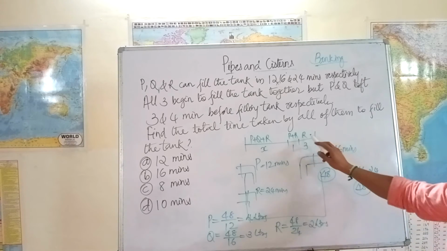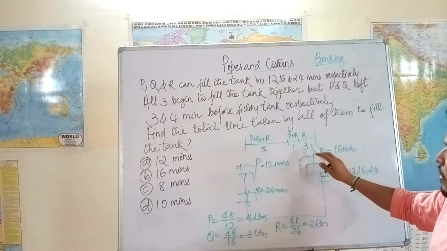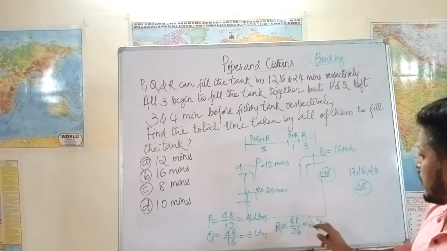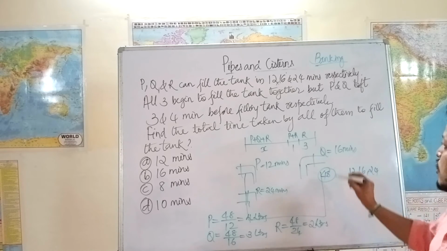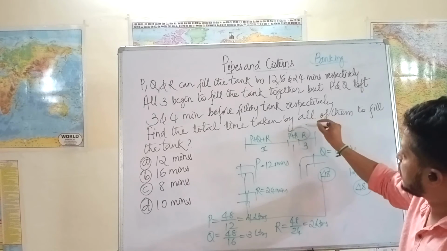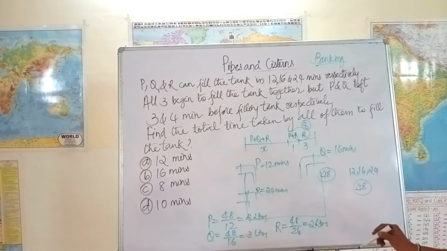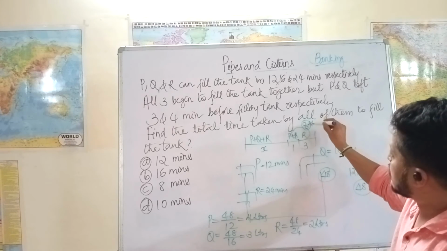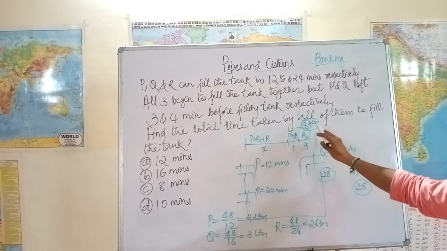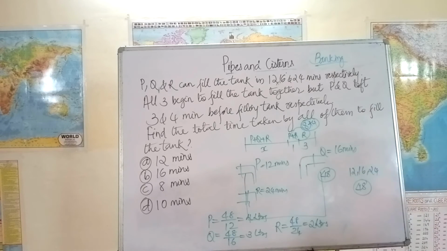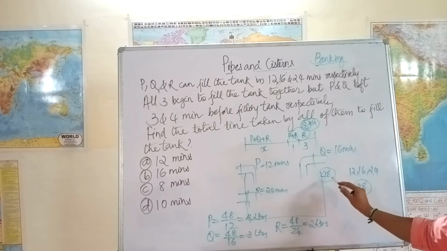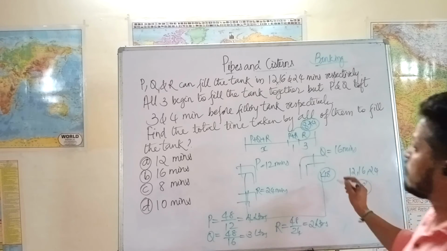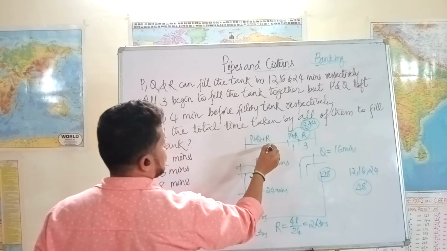48 liters. R worked for 4 minutes in fact. So 4 into 2 is 8. So R alone here did 8 liters of work, and P worked for only 1 minute, which means another 4 liters. So here 12 liters is filled in the last 4 minutes. So remaining is how much? Remaining is 36 liters. 36 liters has to be filled by PQR in this X minutes.